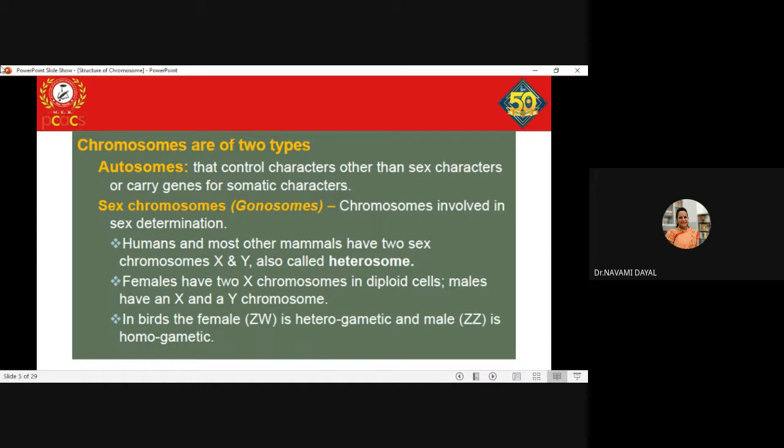In contrast, in birds the females are heterogametic with Z and W as the gametes, and the male is homogametic in nature with ZZ gametes. Clear, everyone, till here? Yes, ma'am.